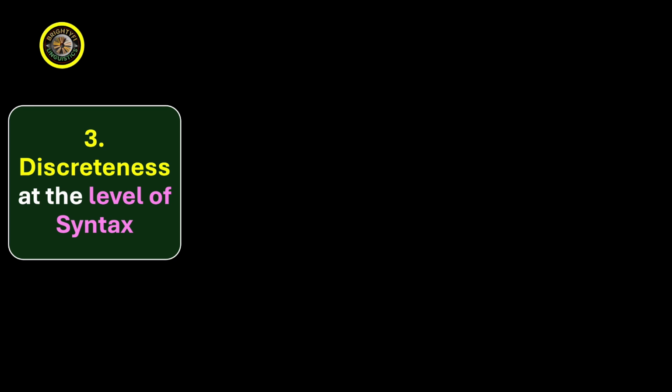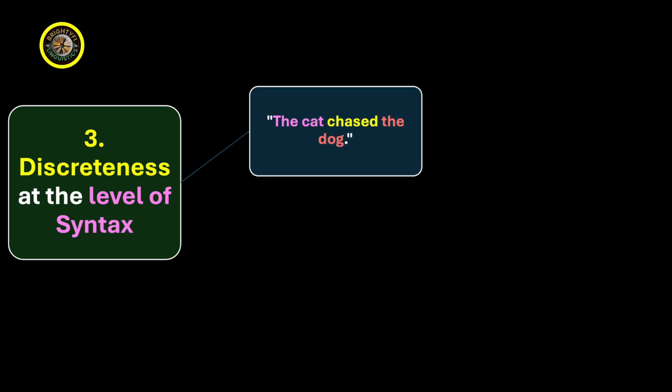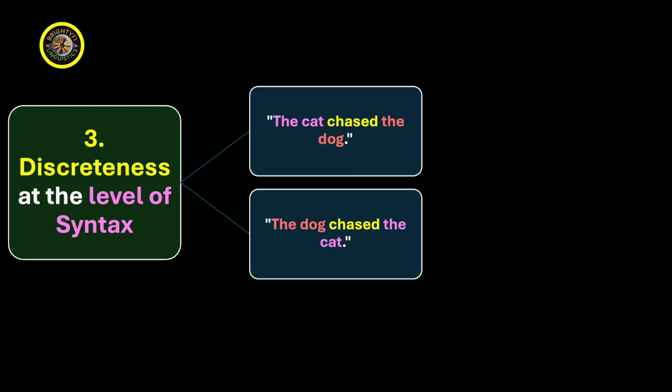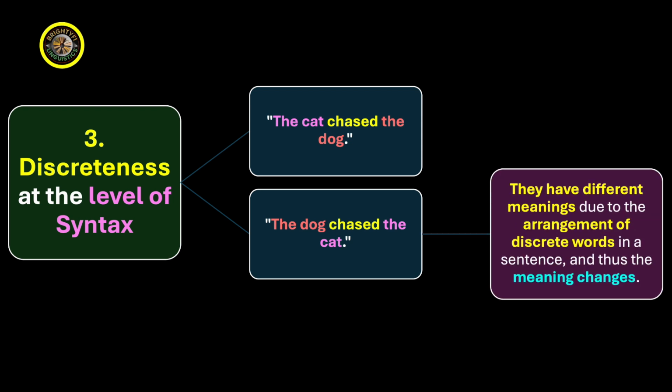Look at these 2 sentences. The first one is, the cat chased the dog. The subject is cat, the verb is chased, and the object is the dog. If we reverse the order, it becomes the dog chased the cat. So what we notice is that they have different meanings due to the arrangement of discrete words in a sentence, and thus the meaning changes.